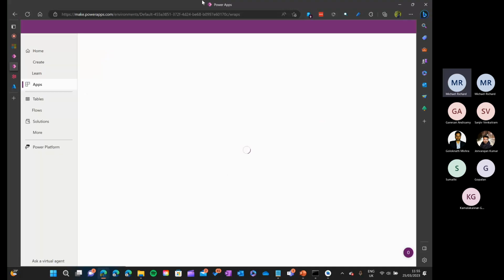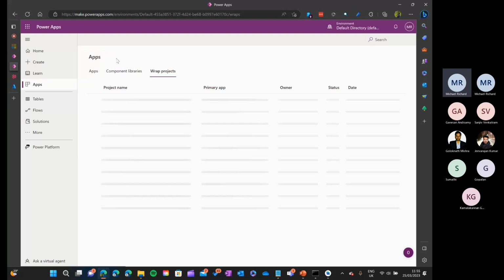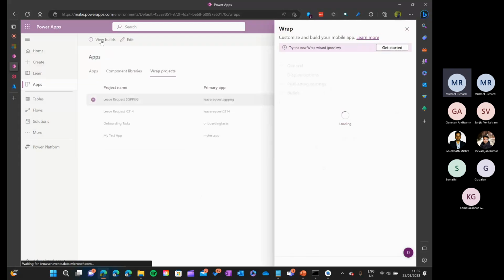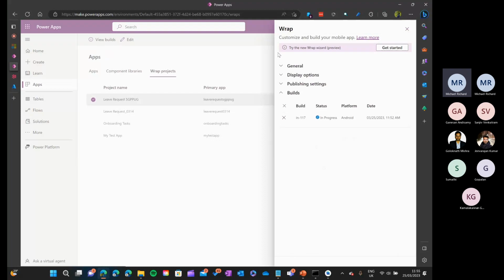Yeah, and right now we can't see the error messages as well. If a build fails or if you can't sign in, you have to go and check each and everything, which is okay because it's still in preview. I think those are features which will come later. And hopefully this wrap feature will also come for Power Pages, and it will work with Azure B2C.